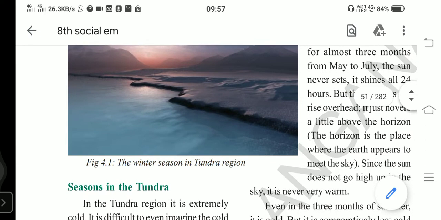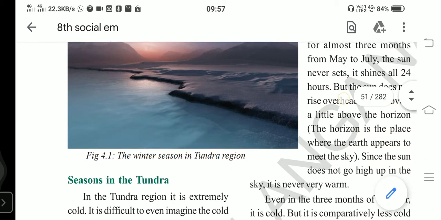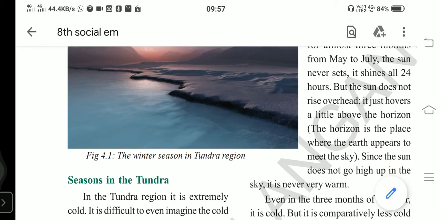During November, December, and January, the birds in the tundra region migrate to other regions to escape the severe cold. Birds and animals leave this tundra region and migrate to the southern parts.